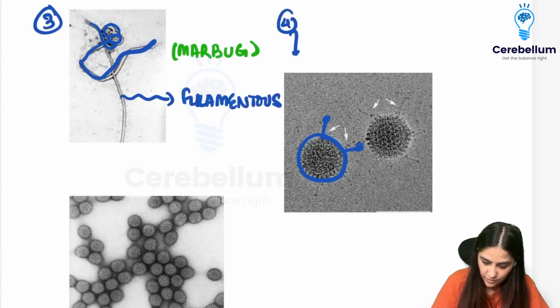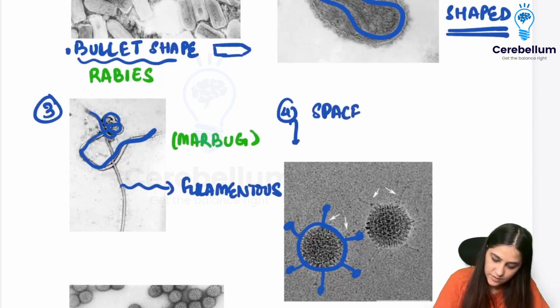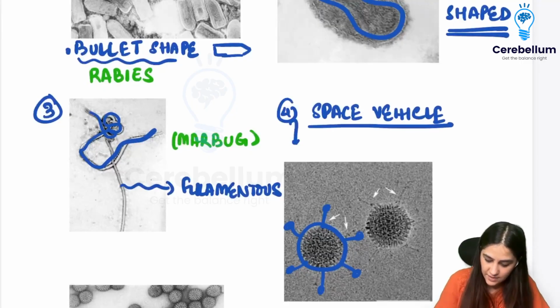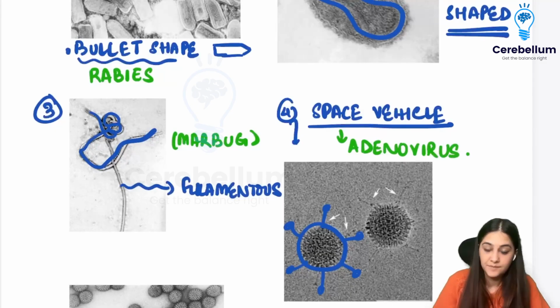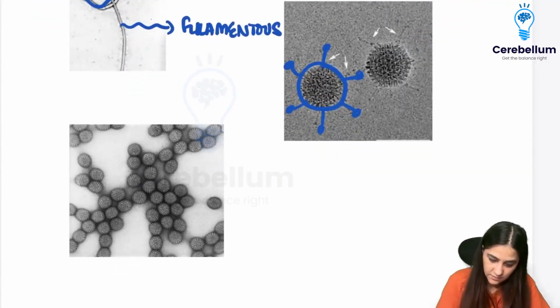Coming to the fourth one, the fourth one here shows you a round structure with projections coming out from it. So what is this? This looks like a space vehicle, like a spaceship, right? So this looks like a space vehicle or a spaceship, and it is seen in the adenovirus. Space vehicle shaped.